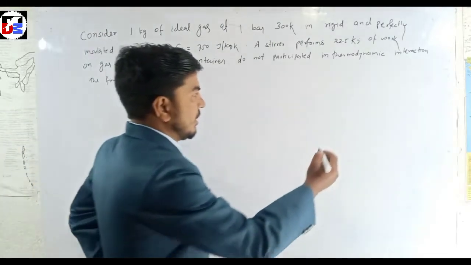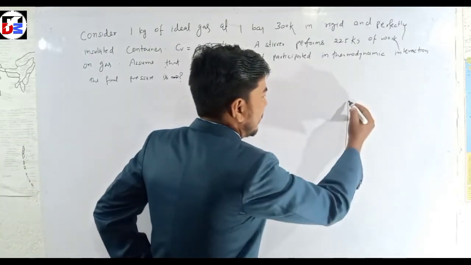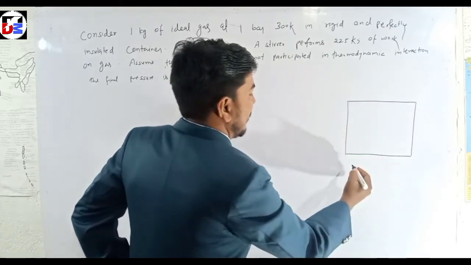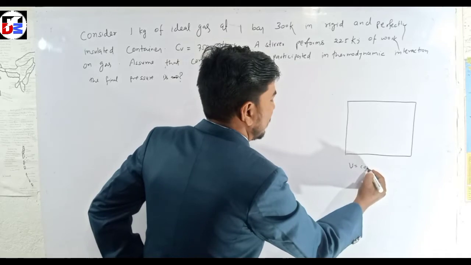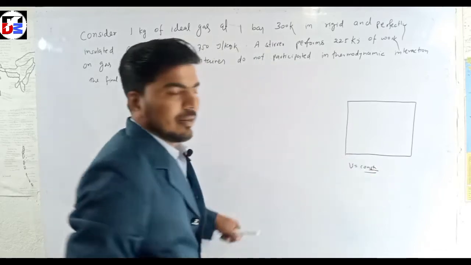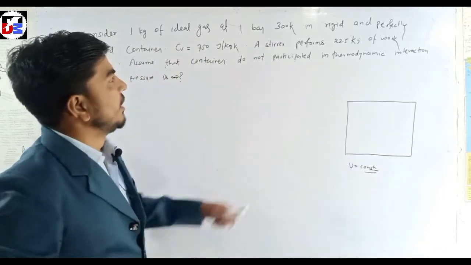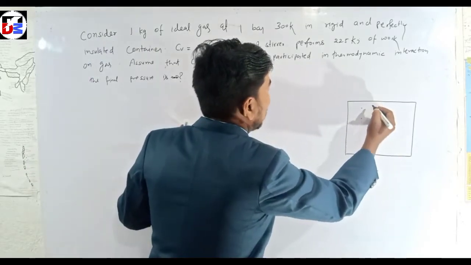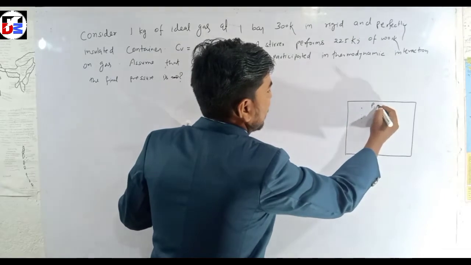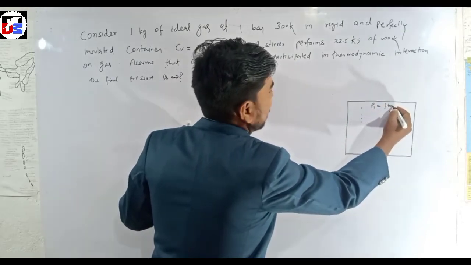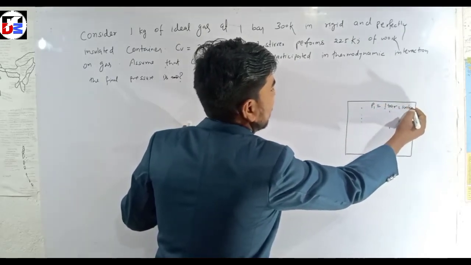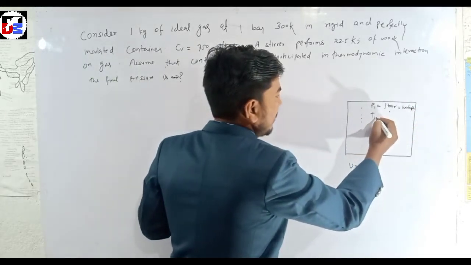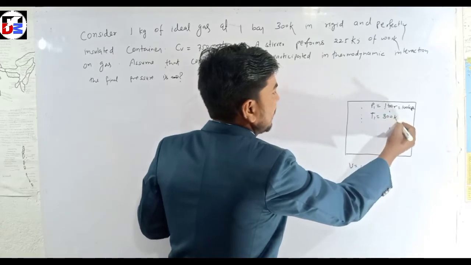That means there is a container which is rigid, that means the volume of the container is constant, and here is an ideal gas. The initial pressure P1 is given. Suppose that P1 is 1 bar, that means 100 kPa, and T1 is also given, that is T1 is 300 Kelvin.